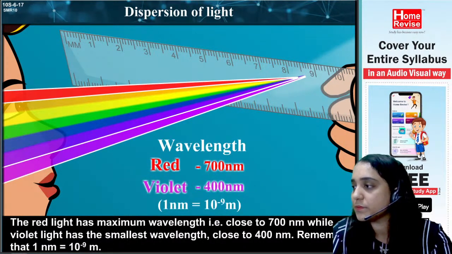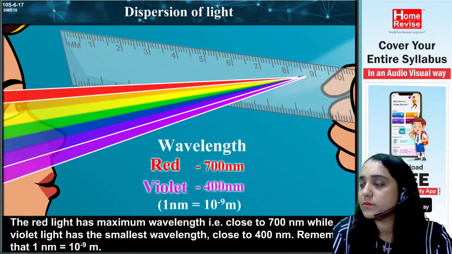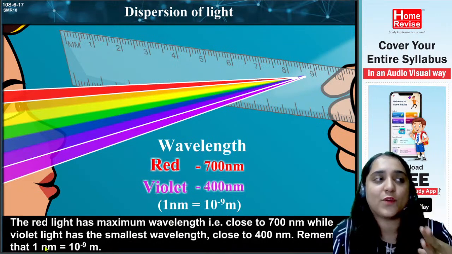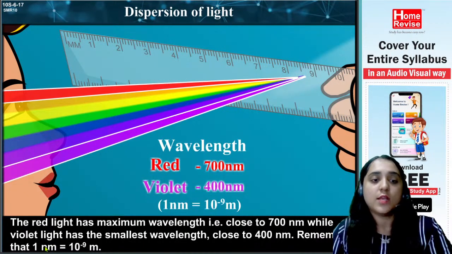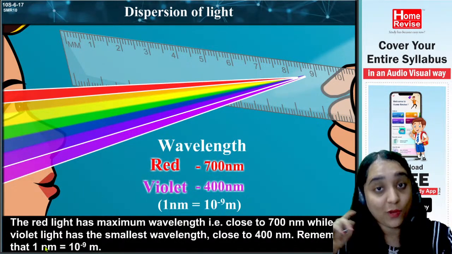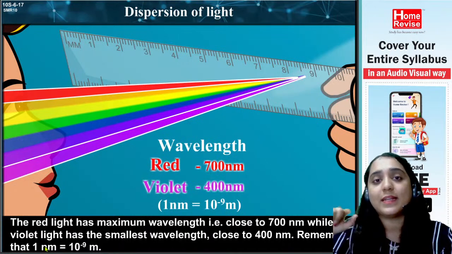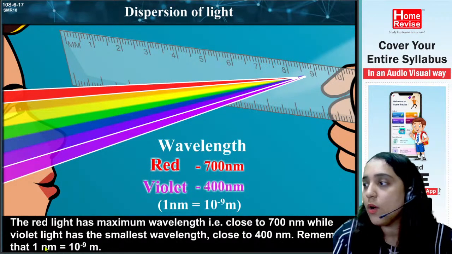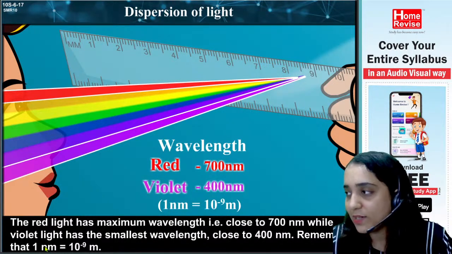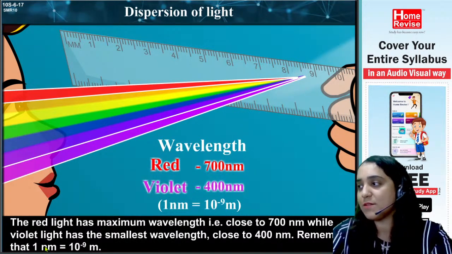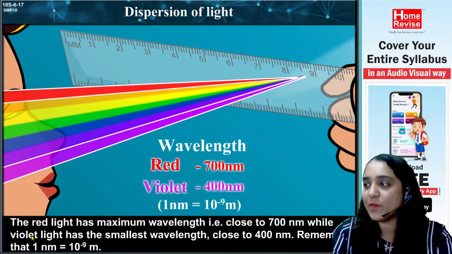Remember that 1 nanometer is equal to 10 raised to minus 9 meters. As we know M stands for meter, you have some different conversion. Similarly, for nano, it is 10 raised to minus 9, which also means 1 upon 1 followed by 0 written 9 times. Yes, Mansi, you're correct. Vibgyor is the easiest and simplest way to keep all these things in mind. Very good, beta.